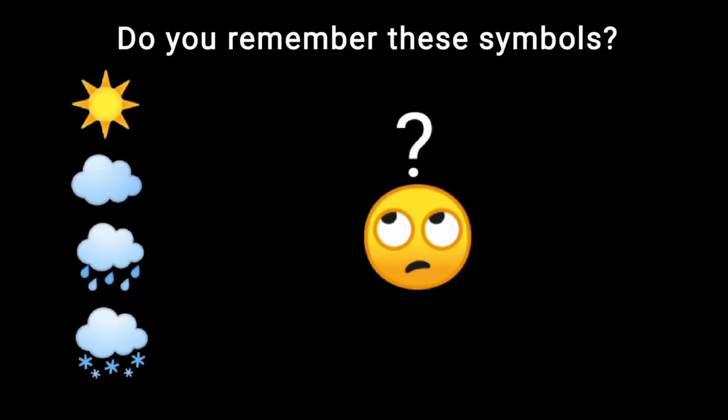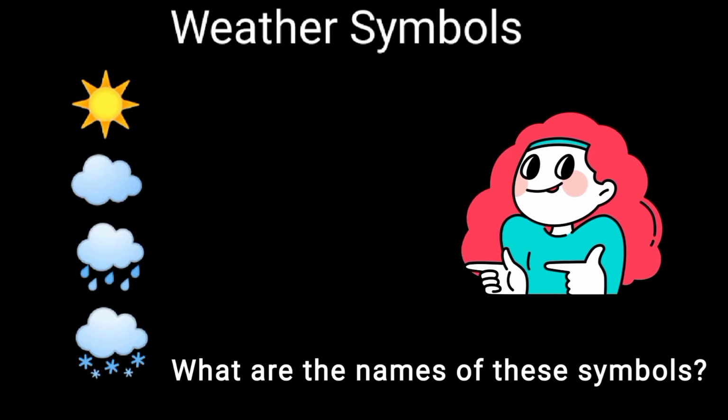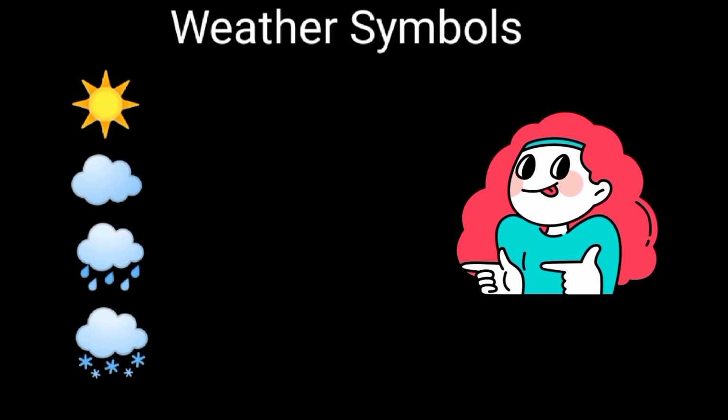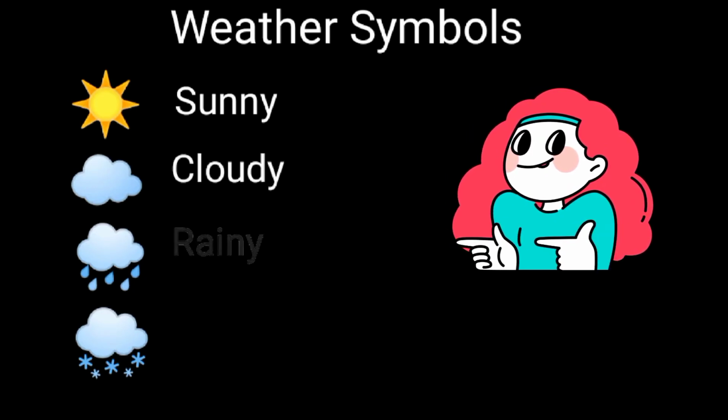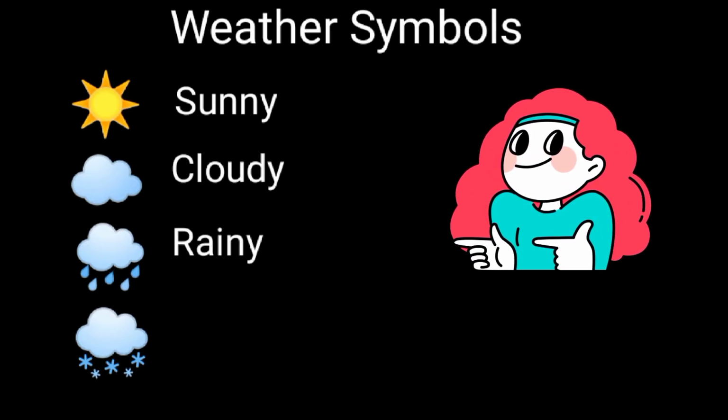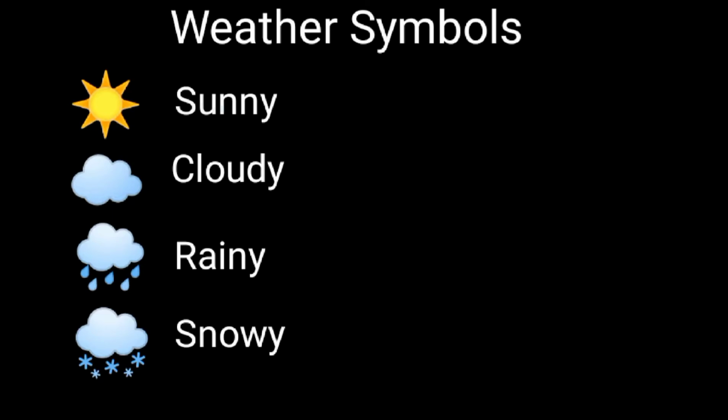Children, do you remember these symbols? Yes? What are these? Yes, you are right. These are called weather symbols. What are the names of these weather symbols? Yes, they are sunny, cloudy, rainy and snowy.